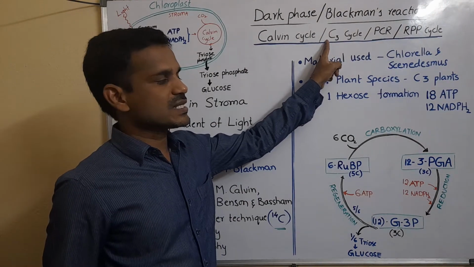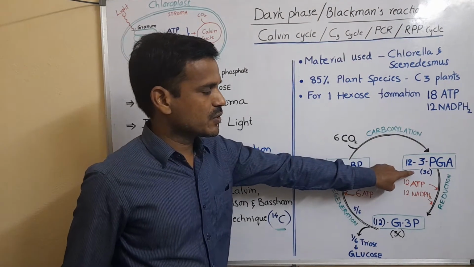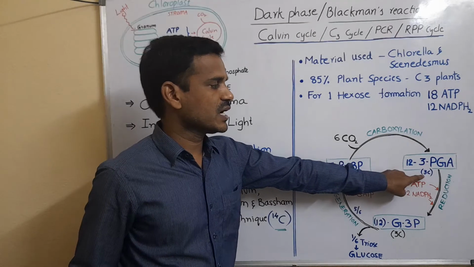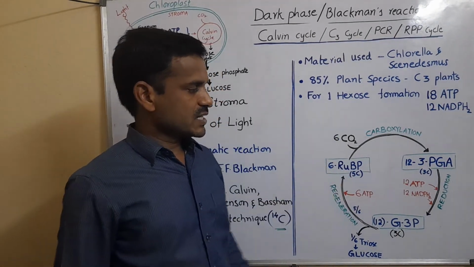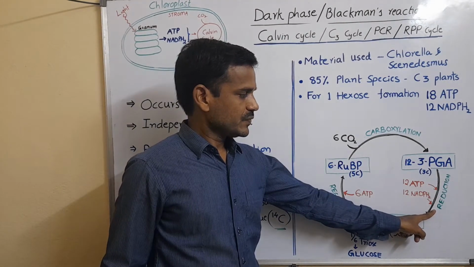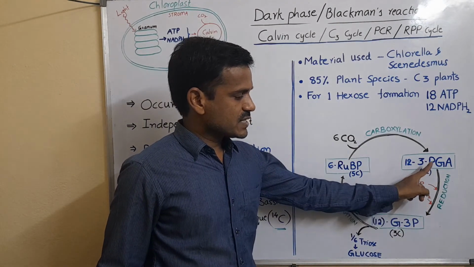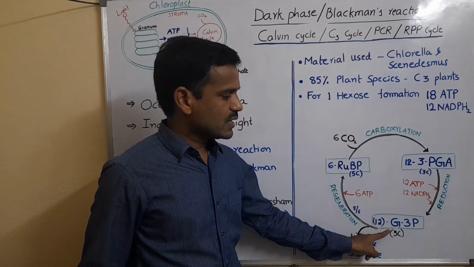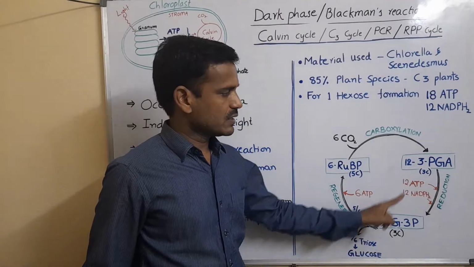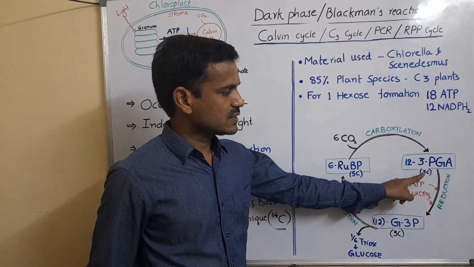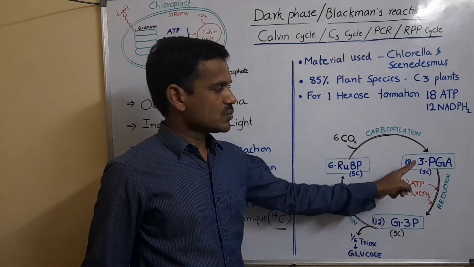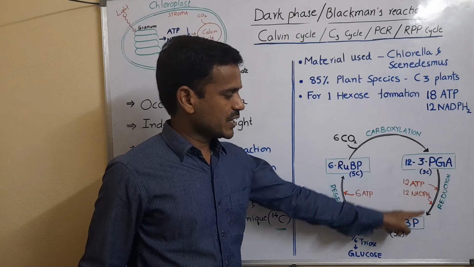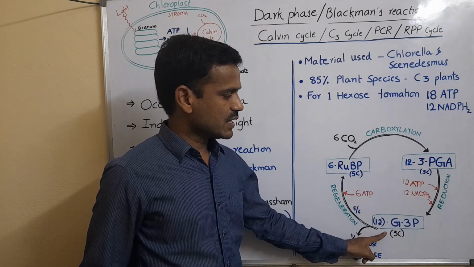Why is it known as the C3 cycle? Because the first stable compound produced has 3 carbons, it is called the C3 cycle. Next, the second step is the reduction step. Here 3-phosphoglyceric acid is reduced into glyceraldehyde 3-phosphate. 3-phosphoglyceric acid is a 3-carbon compound, and glyceraldehyde 3-phosphate is also a 3-carbon compound. So 3-PGA is converted into G3P, or glyceraldehyde 3-phosphate.